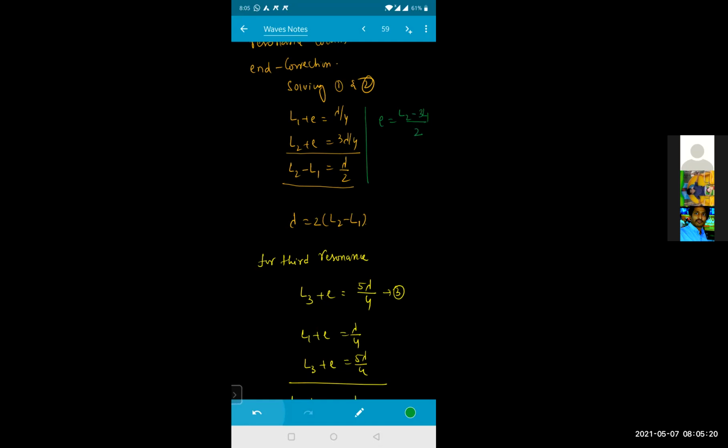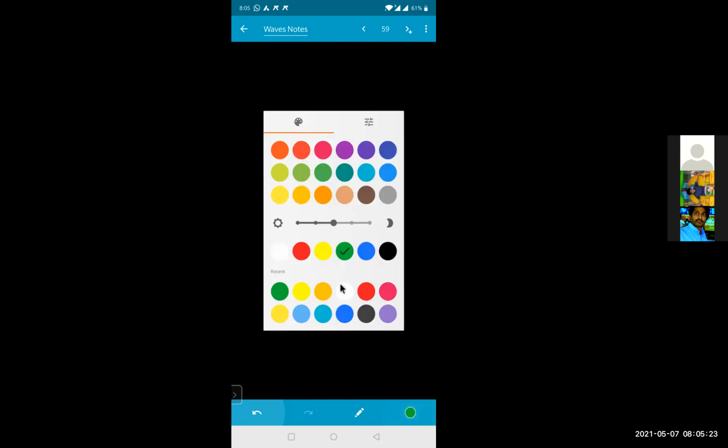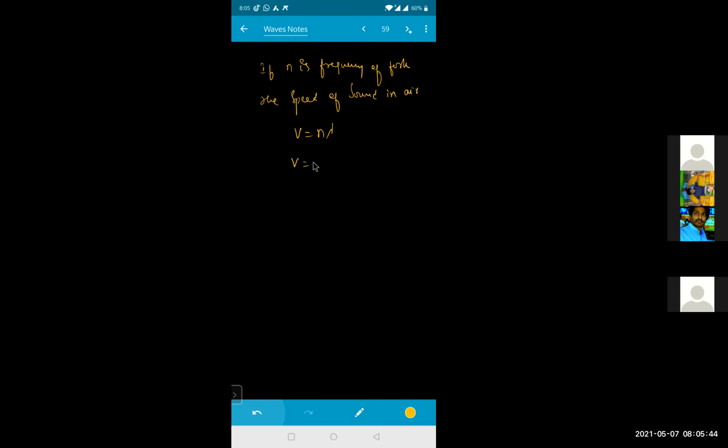If N is the frequency of the tuning fork, then the speed of sound in air will be equal to how much? V equals N into lambda. So V will be equal to N into lambda, which is 2 into L2 minus L1. That means V will be equal to 2N into L2 minus L1. So this is the speed of sound in air.